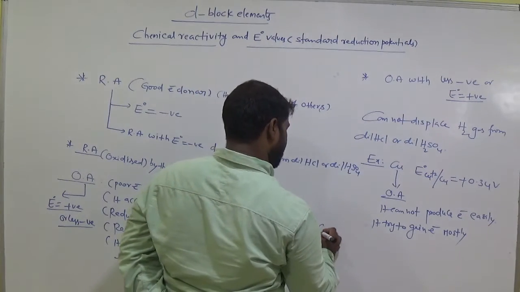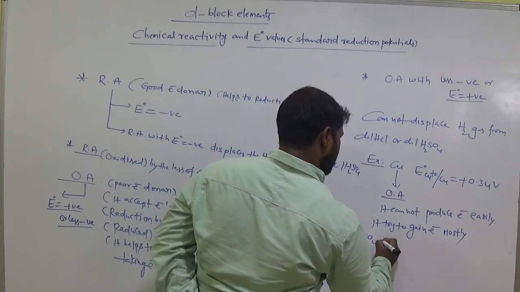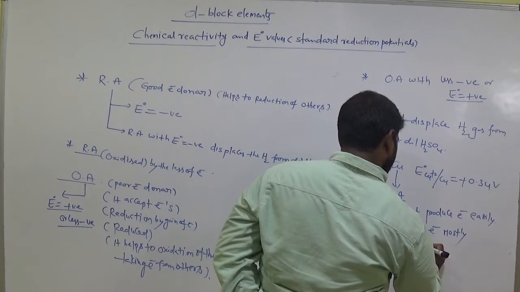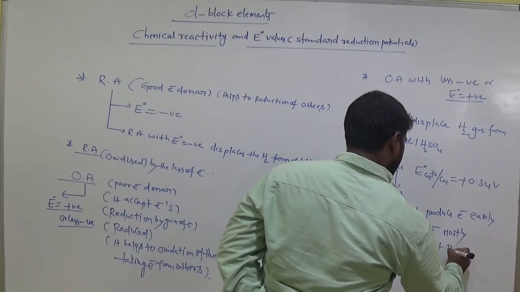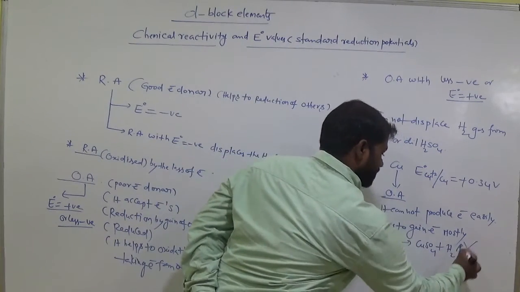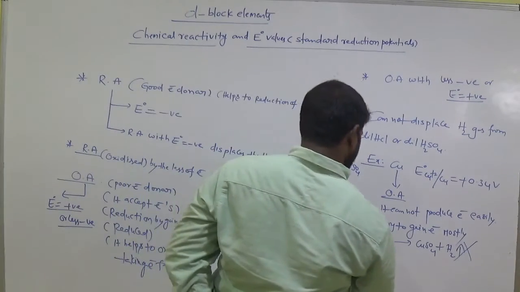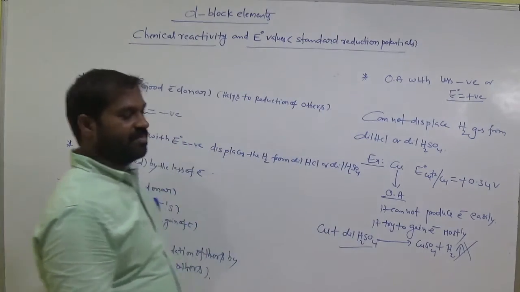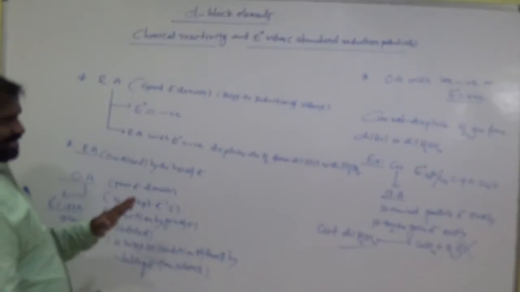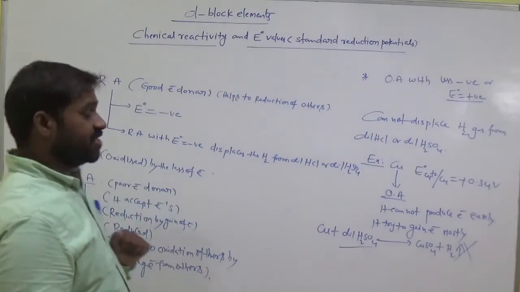Suppose this reaction is written as copper with dilute H2SO4. Is there any possibility of a reaction like this? No. Why? Because it cannot produce hydrogen gas. This type of reaction does not take place in the case of dilute acid. Okay. Remember this. Why does it have a positive electrode potential? Is it clear? You need these fundamentals at least before going on to discuss standard reduction potential values.